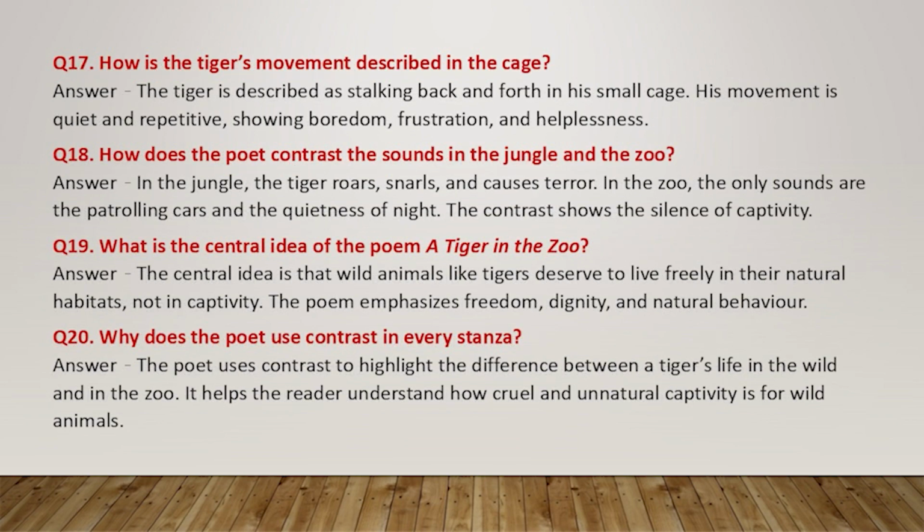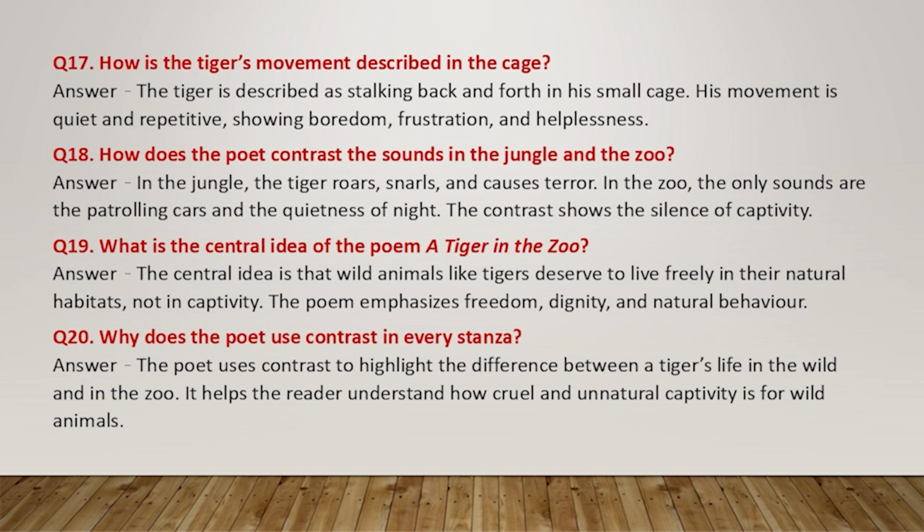Question 17. How is the tiger's movement described in the cage? Answer. The tiger is described as stalking back and forth in his small cage. His movement is quiet and repetitive, showing boredom, frustration, and helplessness.